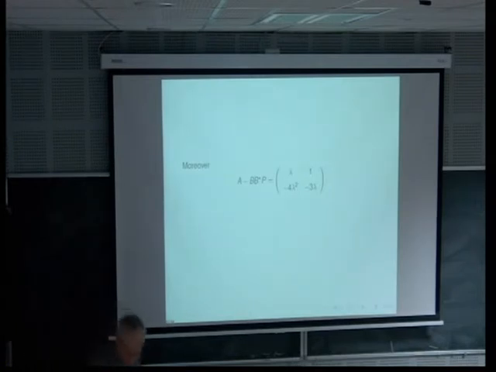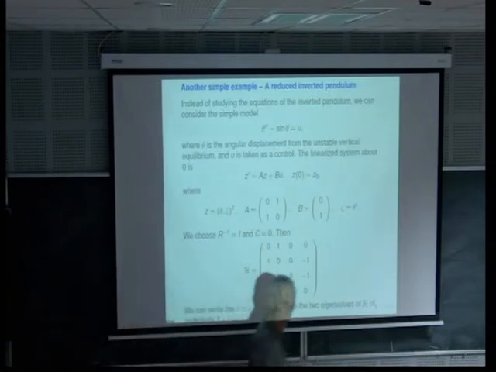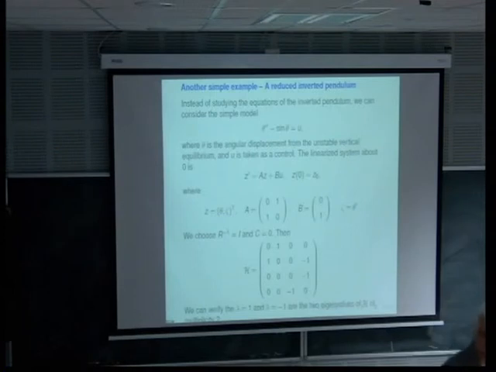Okay? I'm going to give you another example which is interesting. It corresponds to the inverted pendulum, but I have put the car away. I've just taken the pendulum. So I say that it is the reduced inverted pendulum. And I take the linearized system.